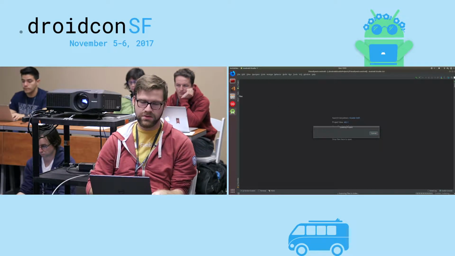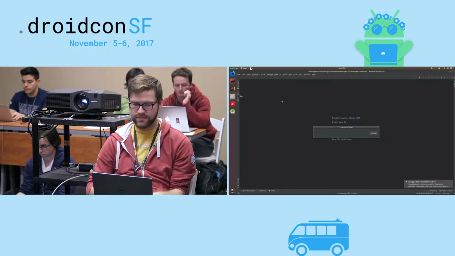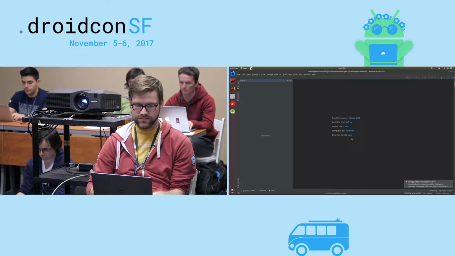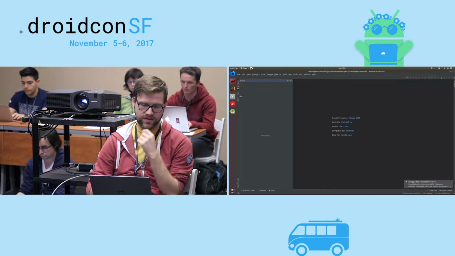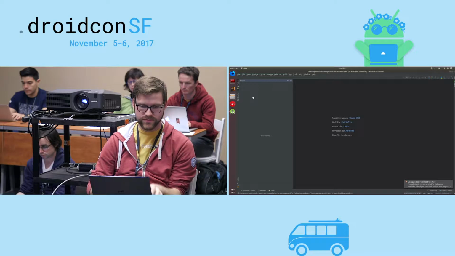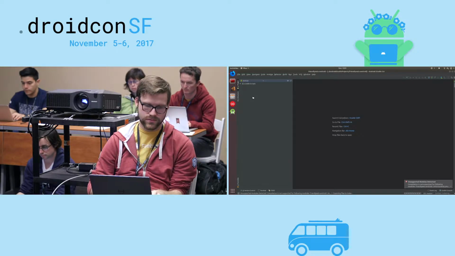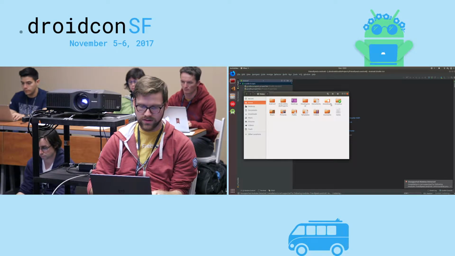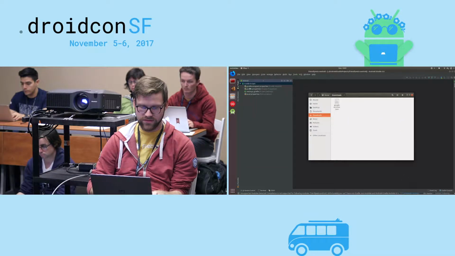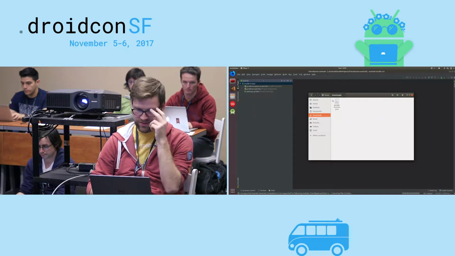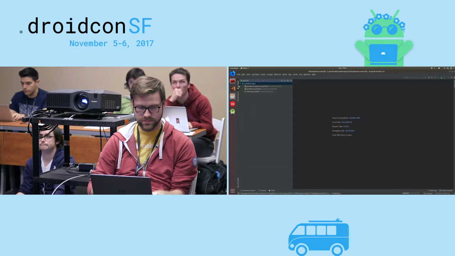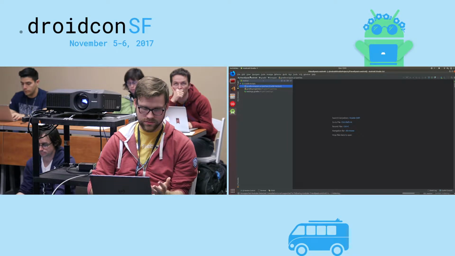While this is loading, I'll pop open my downloads folder, go grab that google-services.json file. Downloads, google-services.json. Wait for this view to populate. Maybe not.